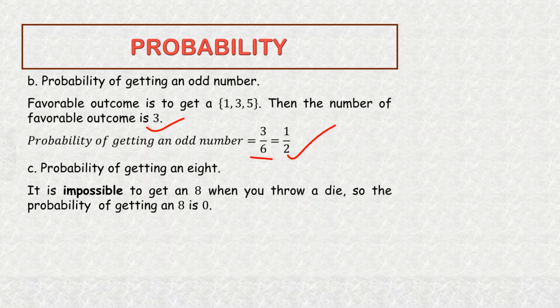Next, probability of getting an 8. Now if you go back to the list of possible outcomes, you will see that we listed 1 to 6. There is no 8. So it is impossible to get an 8 when you throw a die. So the probability of getting an 8 is 0.